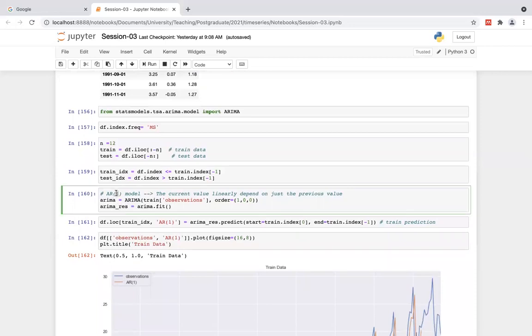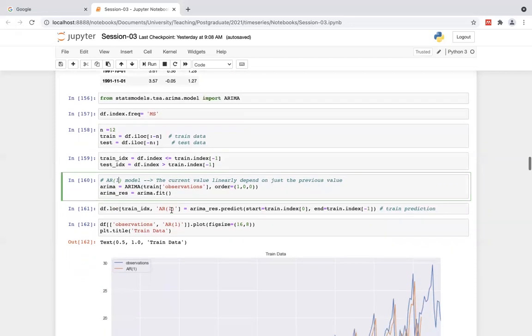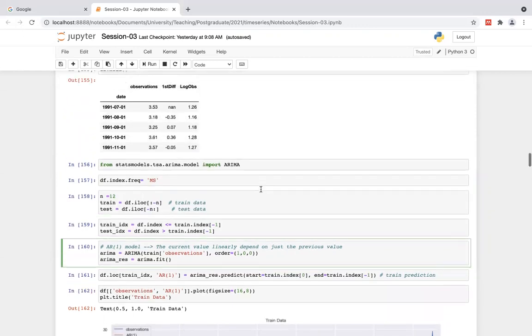And let's try with the AR model. AR with 1, in the sense P is 1, which means I just consider only one previous time point. Based on that, I can go like this: ARIMA, this model is called train. I go with the observations, and the order is 1 0 0, which means P is 1, D is 0 and Q is 0. In that case, it automatically becomes an AR model, right? You can see in here.